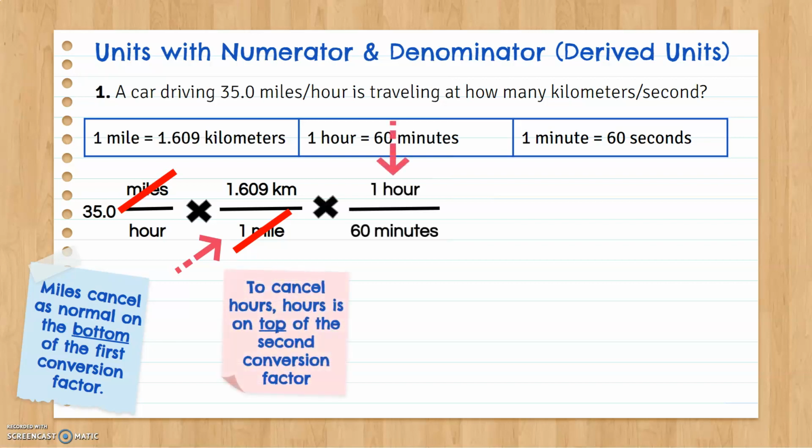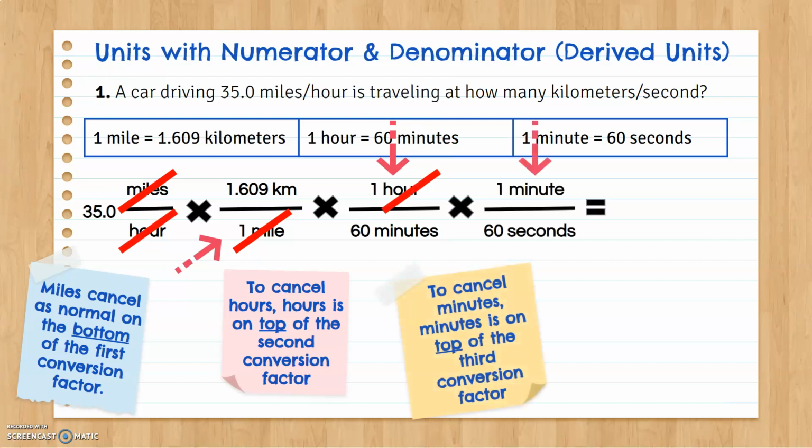So I'm going to put hours on top, so to cancel hours, hours on top of the second conversion factor. And then I can turn them into minutes. So 1 hour, 60 minutes. We know that. But look, now your hours cancel. See top, bottom? It's just that instead of the top being first, this is bottom and top, which is the same thing. We have something that will cancel.